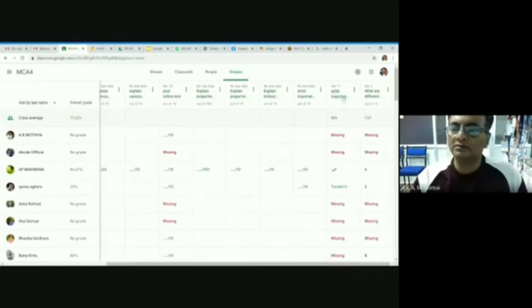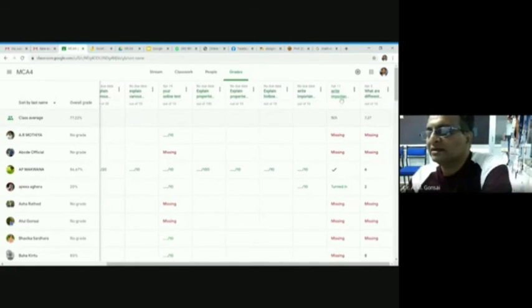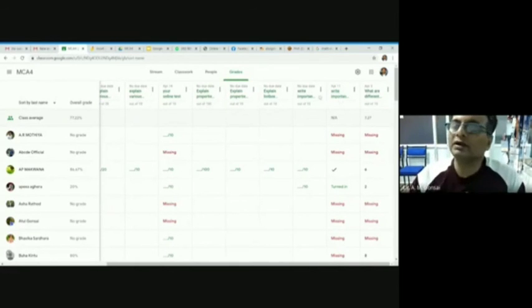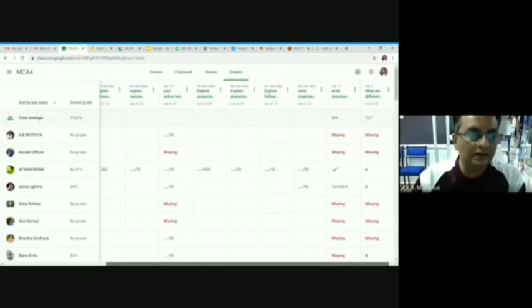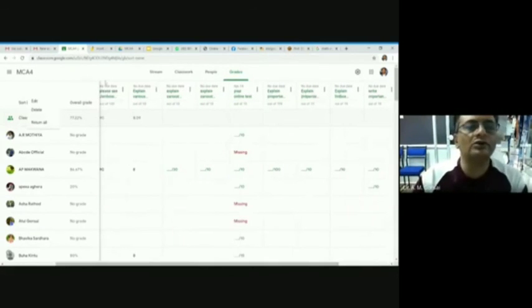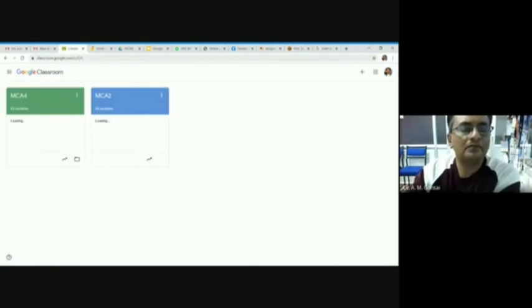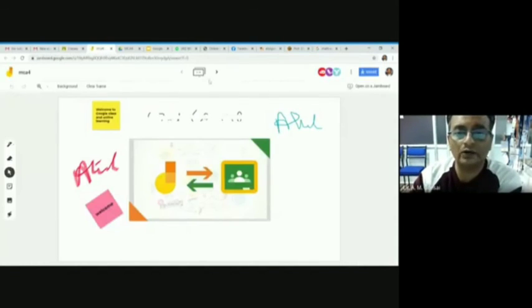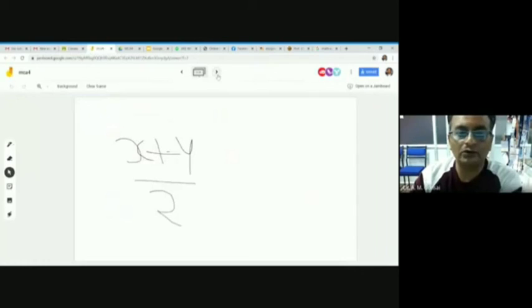Right and important properties, event and method of a form control. So different assignment has a mark, different quiz has a mark, different question has a mark. That all you can get under grade. So this way you can use a Google Class. But Google Class uses the facility of Jamboard if you want to use.